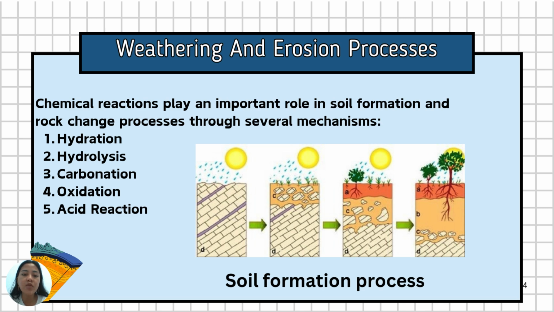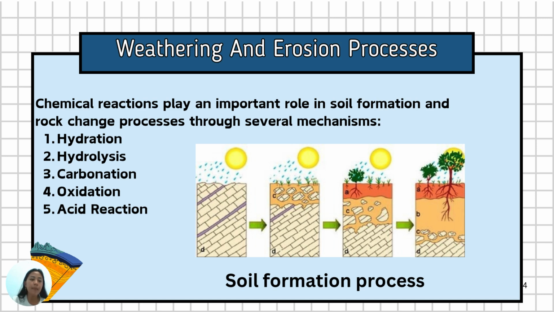When rock minerals such as feldspar are exposed to water, they can absorb water molecules and become softer. This process alters the mineral structure and makes it easier to break down into soil particles.